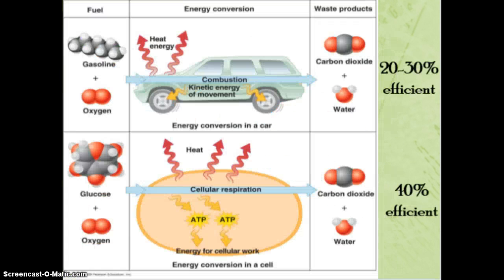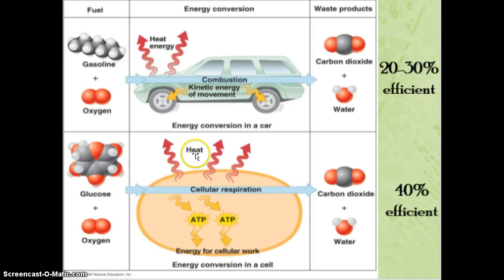Now, let's talk a second here about how efficient these processes are. So when you burn gasoline in a car, it's actually only 20 to 30% efficient. And efficient just means the amount of useful work you can get per total energy that you put in. Basically, our second law of thermodynamics, saying that energy gets more and more chaotic and less useful as it gets transformed, says that you cannot have a process that's 100% efficient.